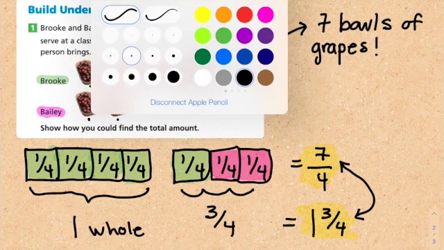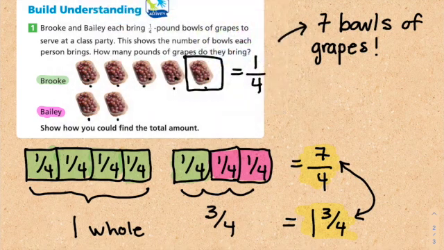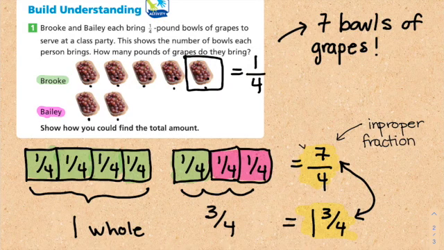Here's the difference, you guys. This is called an improper fraction, meaning that the numerator is bigger than the denominator.